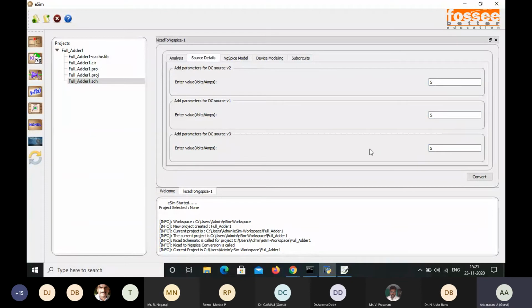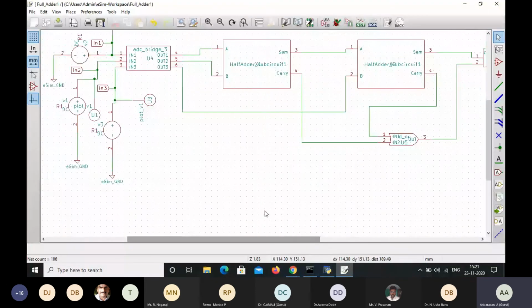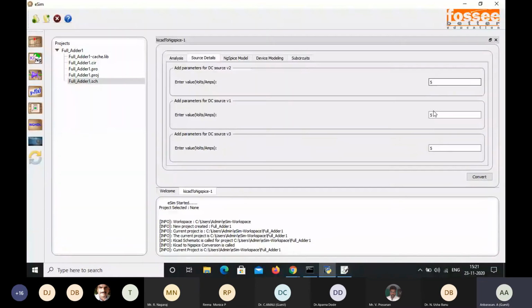For this digital logic circuit, we are going to give the input in the form of binary, either 0, 0, 0, or 0, 0, 1. So this 5, 5, 5 shows the high value. High value in the sense it refers to 1, 1, 1 input voltage. That is the input value A, B, C, or in this schematic I have given input 1, input 2, and input 3. So the corresponding DC voltage value is 5, 5, 5, which in binary form is a high value, 1, 1, 1.